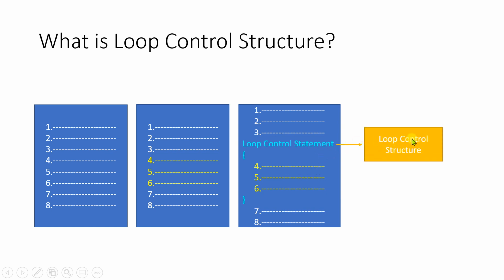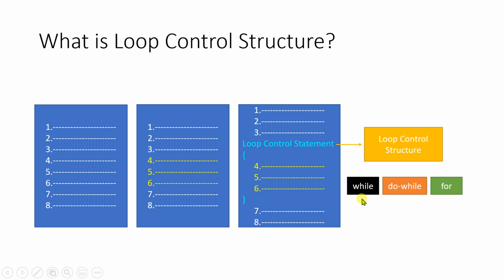So how to implement this loop control structure? There are three techniques. One is called while, the second one is do while, and the third one is for loop. So these three techniques are used for implementing the loop control structure. We will discuss the first one, that is while loop, in this lecture.